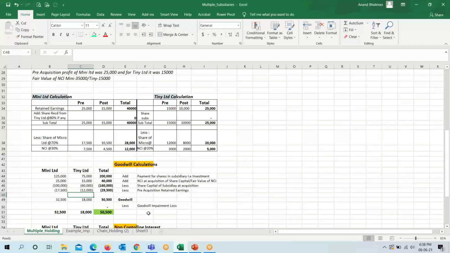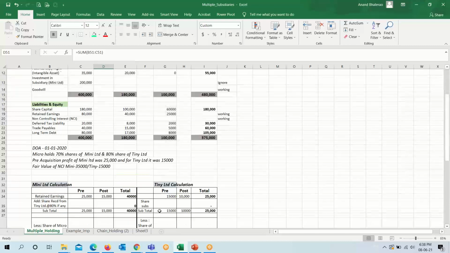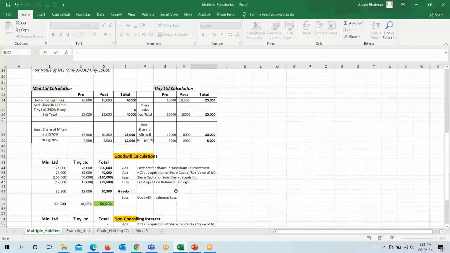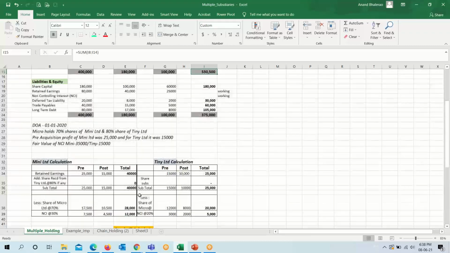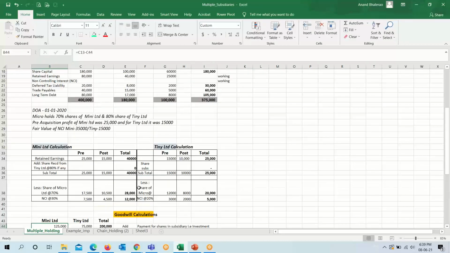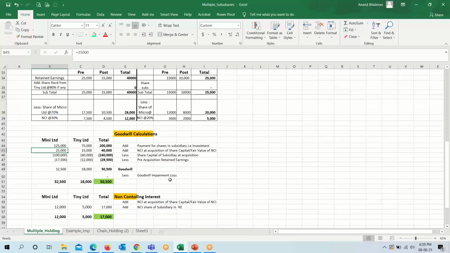So our goodwill comes to 50,500. Let me check. 17,500 and 12,000. 2 lakh and 40,000, 25,000.